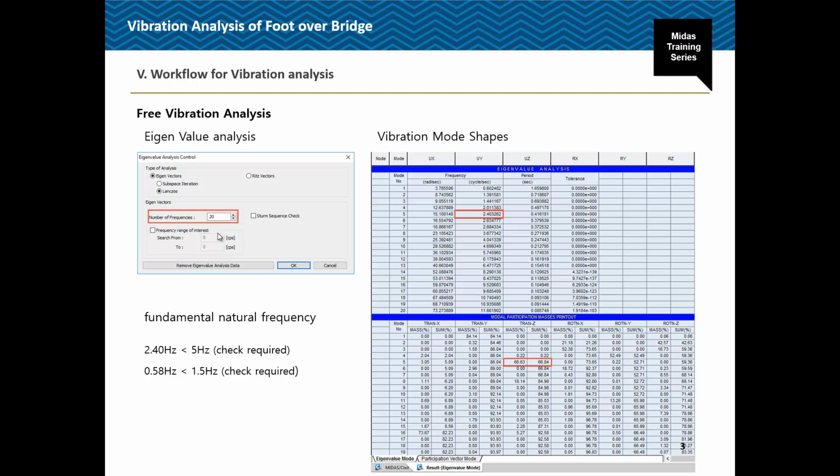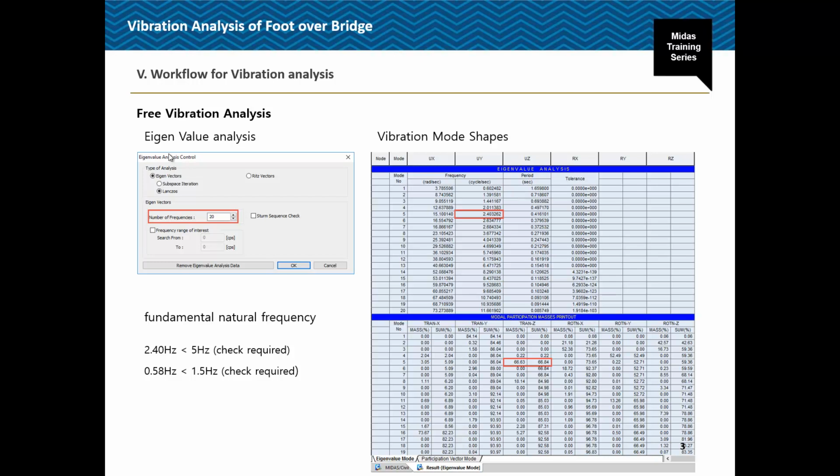Okay, the natural mode pertains to the free vibration in an undamped system. So the first mode, the second mode, or the nth mode represents the order in which the least energy is required to deform the structure. And the natural period is the time it takes to freely vibrate the structure in the corresponding natural mode for one full cycle. And the mode participation factor is the ratio of the influence of the specific mode to the total masses.